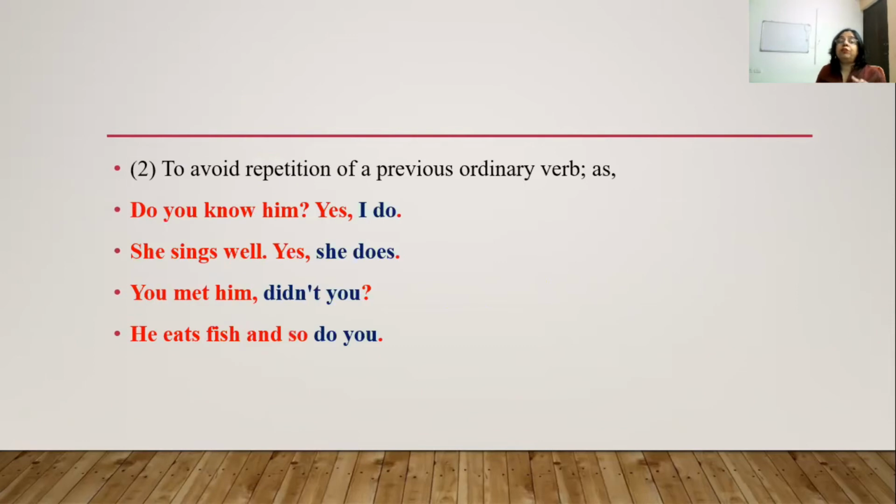Next is to avoid repetition of the previous ordinary verb. For example, do you know him? Yes, I do. She sings well. Yes, she does. You met him, didn't you? Then he eats fish. And so do you. So all these blue colored words are actually the do form of the auxiliary verb.